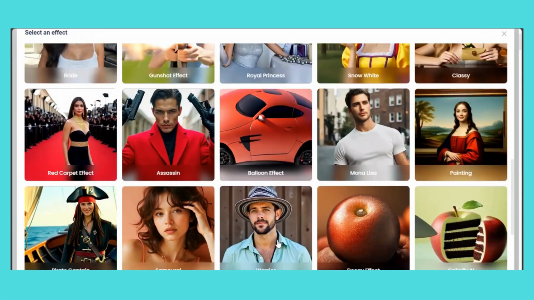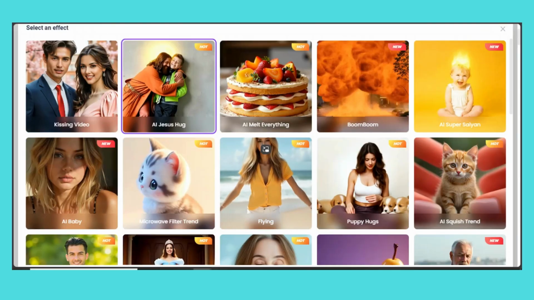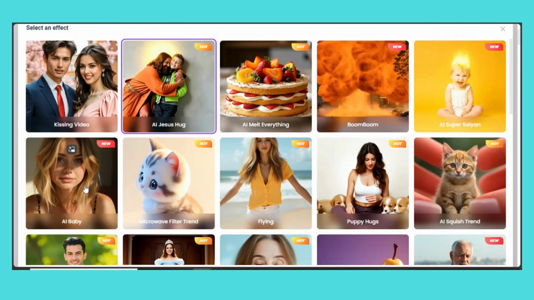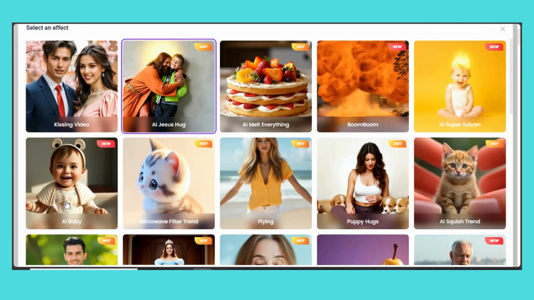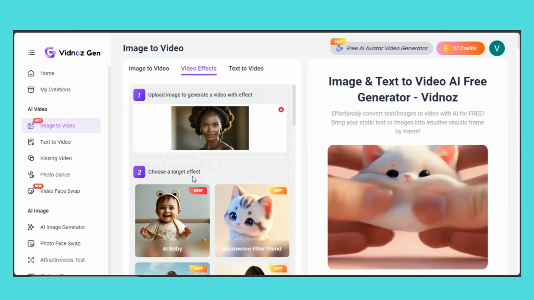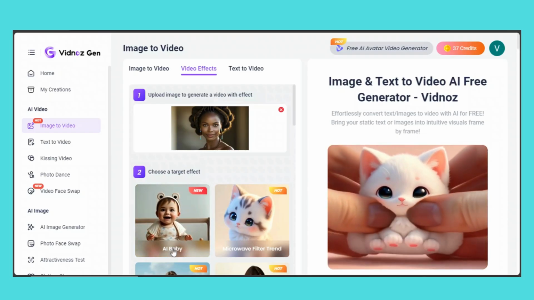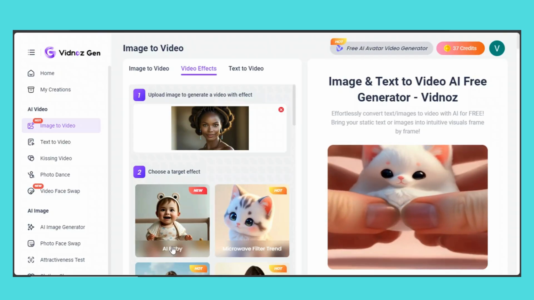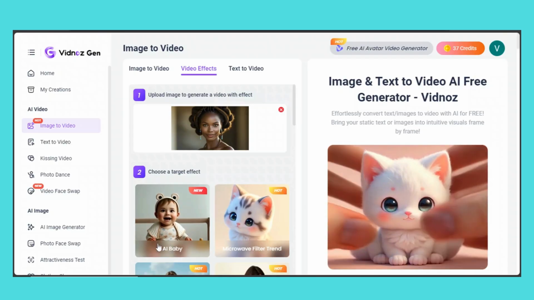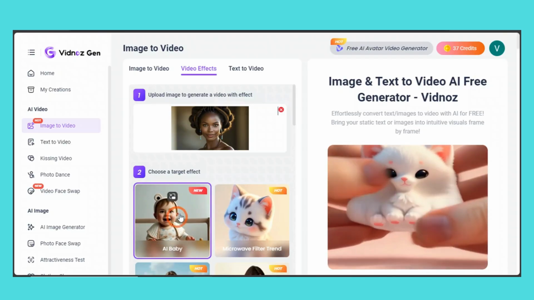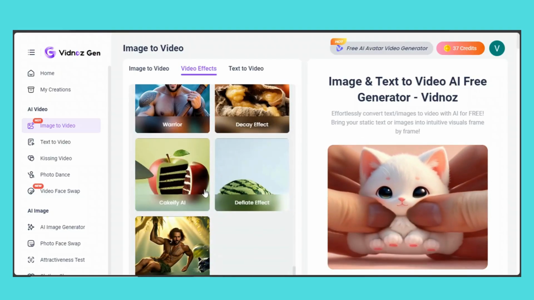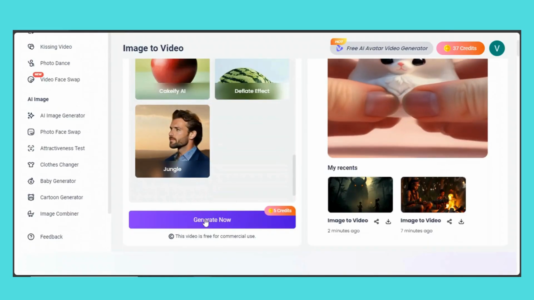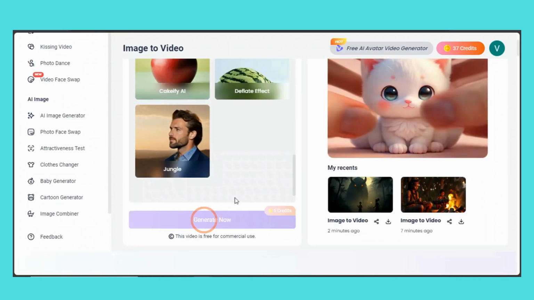All right, so we're gonna just start with the AI baby so that we can see how it's going to turn this beautiful model of ours into the baby. Okay, then we're gonna come here to choose a target effect. So we're gonna go with the AI baby. We just wanna see if it's going to turn this lady into a baby. So I'm gonna click right here and then scroll down and hit generate now.